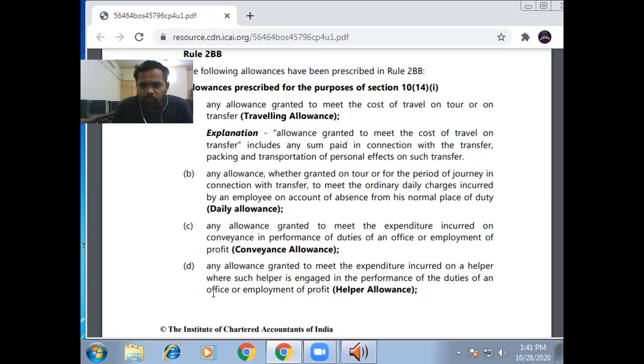Any allowance granted to meet the expenditure incurred on the helper, where such helper is engaged in performance of duty. Hashtag, in performance of duty. If the helper is used for their personal work, then it will be taxable, because this allowance has a compulsion that the helper must be assigned for their office job or on-job. But if you allow the helper for personal work, then it will be taxable.